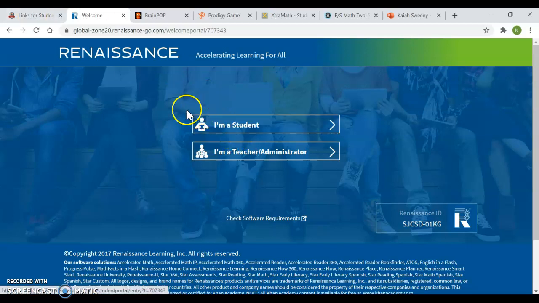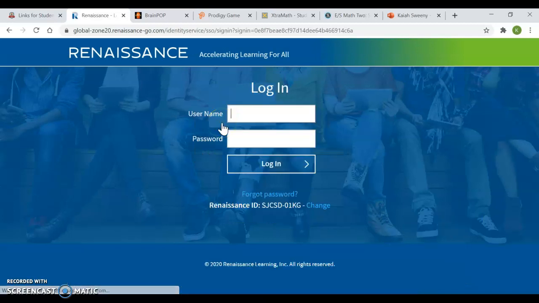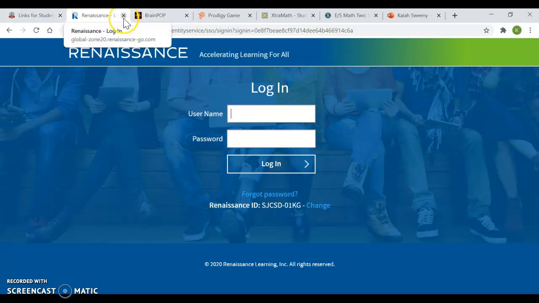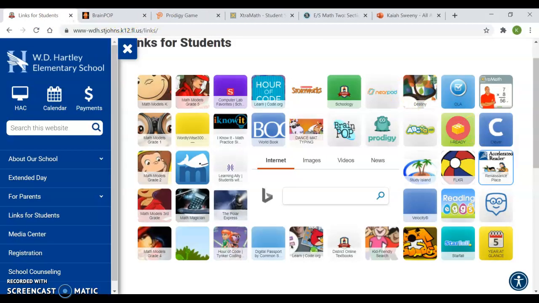So I read a book. I read First Day Jitters. I'm ready to take a test on it. I have the book next to me to look for answers, and I log in. Your login, again, is on your password card. It says AR with your username and password right there for you. Okay, AR we did.